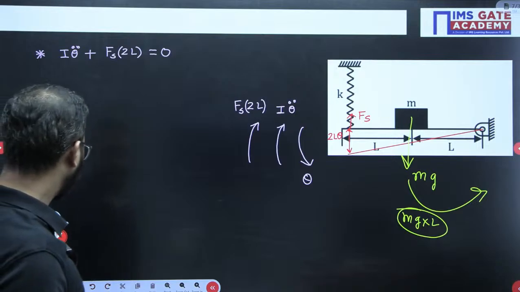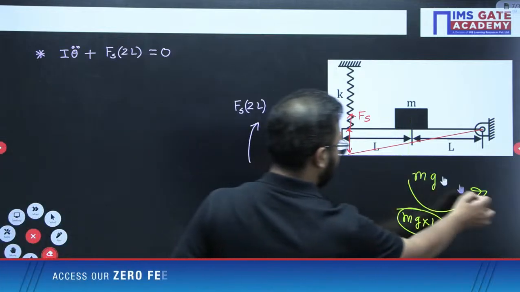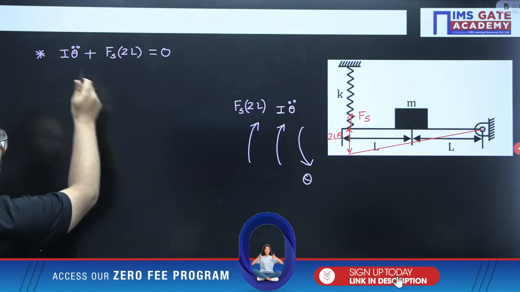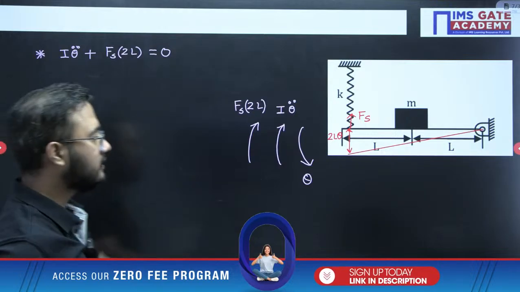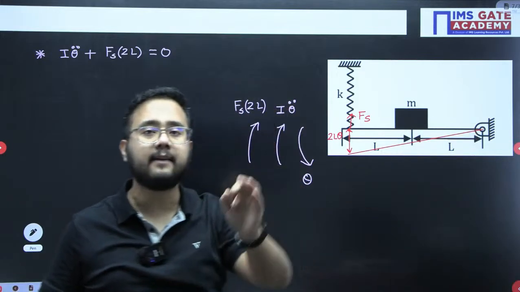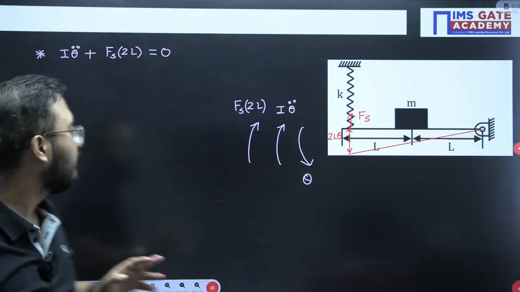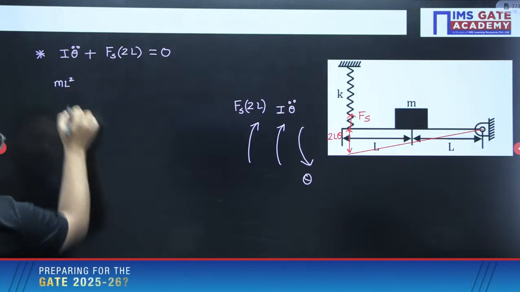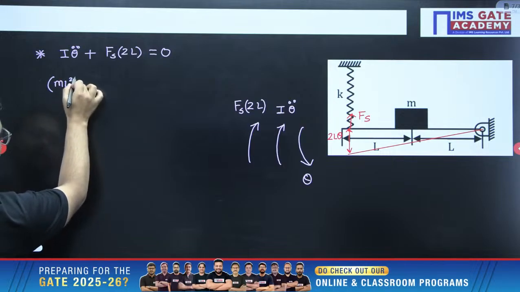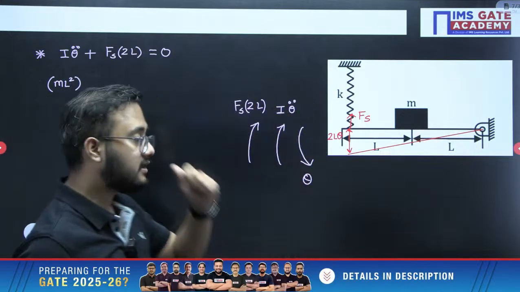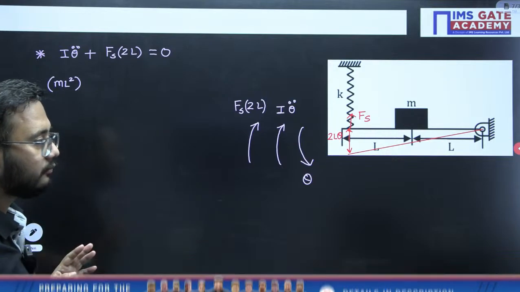Right. So let us finally write down the answer here. The mass moment of inertia about the hinge: this is a concentrated mass. About this point, the mass moment of inertia would be ml square, because the distance of that concentrated mass from the hinge point is only L. So that's why it is mass multiplied by distance square from the point of rotation.